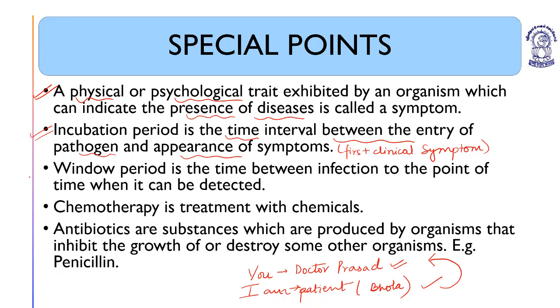Window period. The window period is the time between the infection and the point of time when it can be detected. Very important.